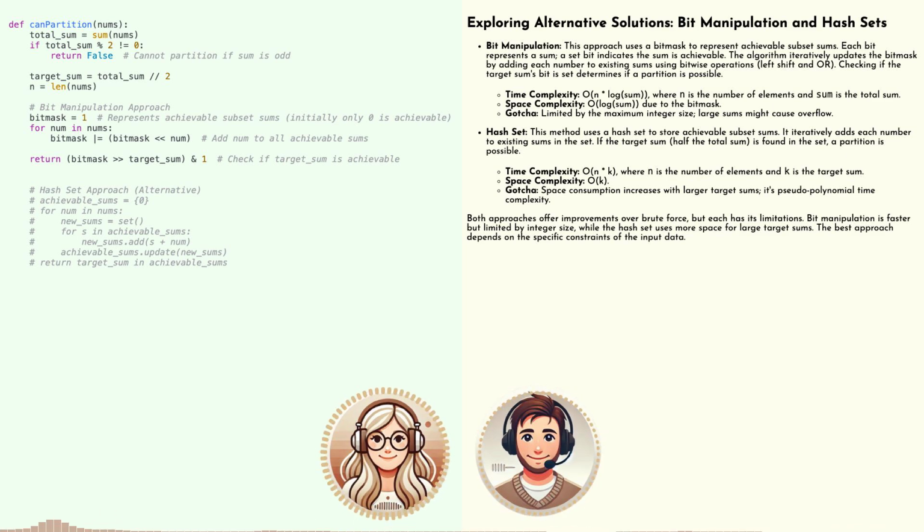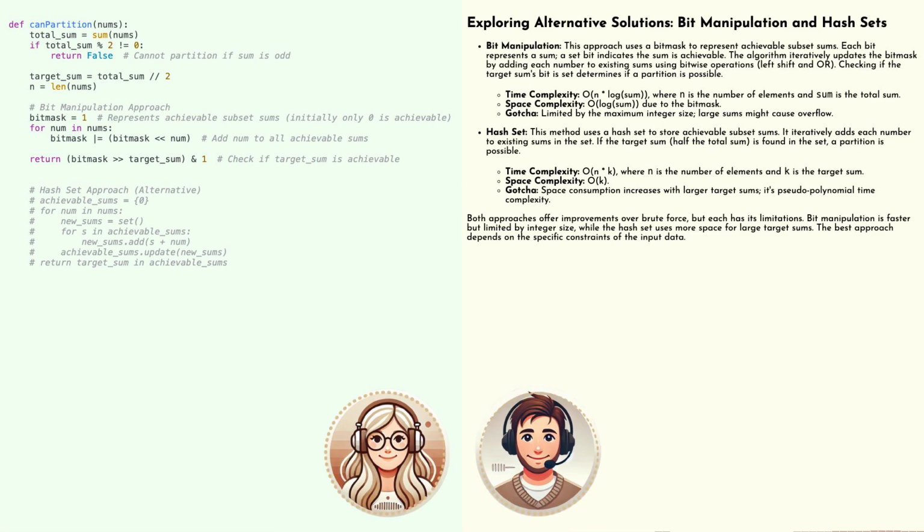Precisely. Then we combine this shifted bit mask with our original bit mask using a bitwise OR operation. Okay. This merges the newly achievable sums with the ones we had before. So our bit mask keeps growing, encoding more and more possible sums as we go through the array. And at the end, we simply check if the bit corresponding to our target sum is a 1. If it is, we know a subset exists that sums to half the total, and we can partition the array.